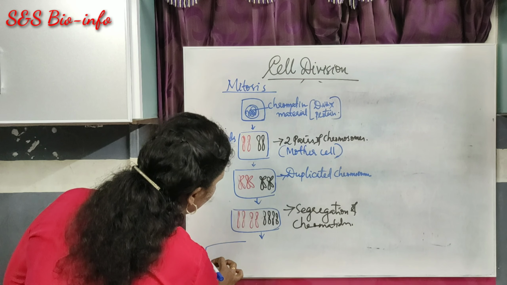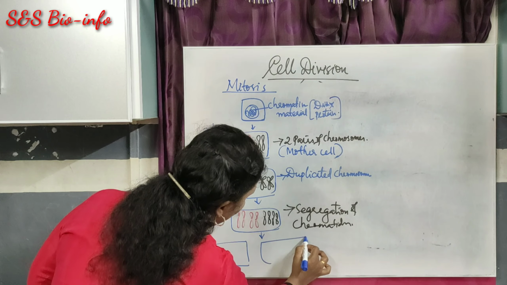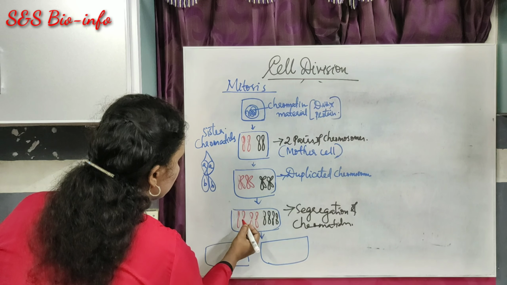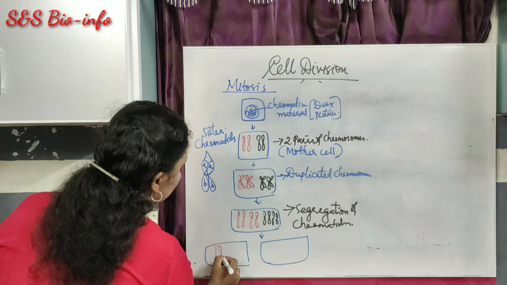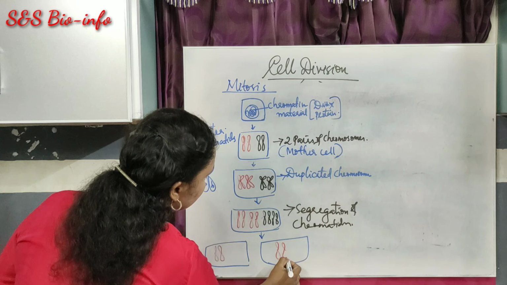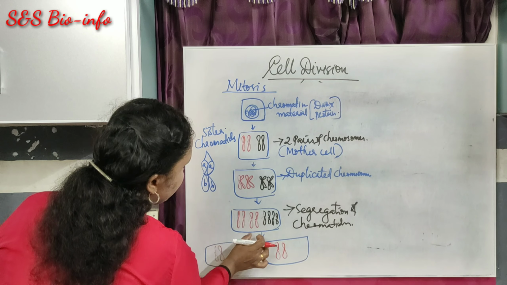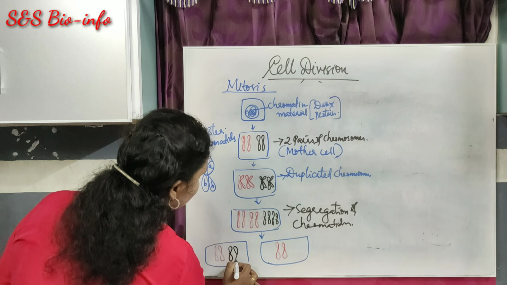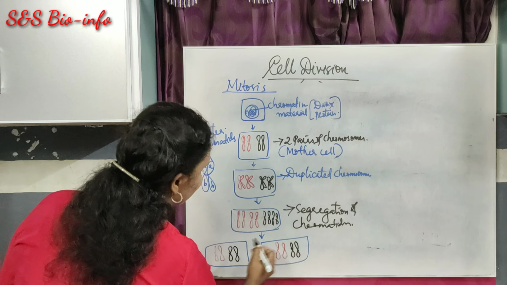Here the two copies of cells are formed with the same number of chromosomes. So here you can observe two chromatids here, two there. Here also the black colored chromosome. For easy understanding I have used colors.